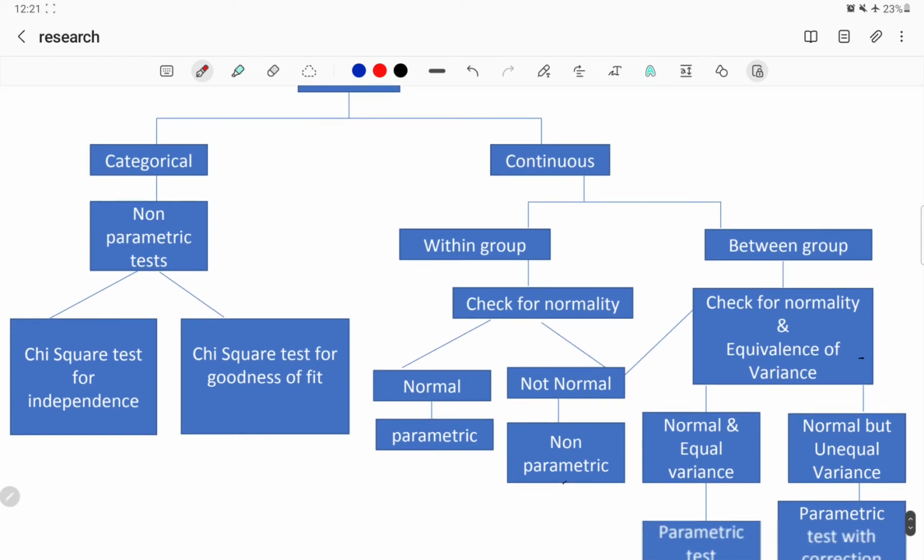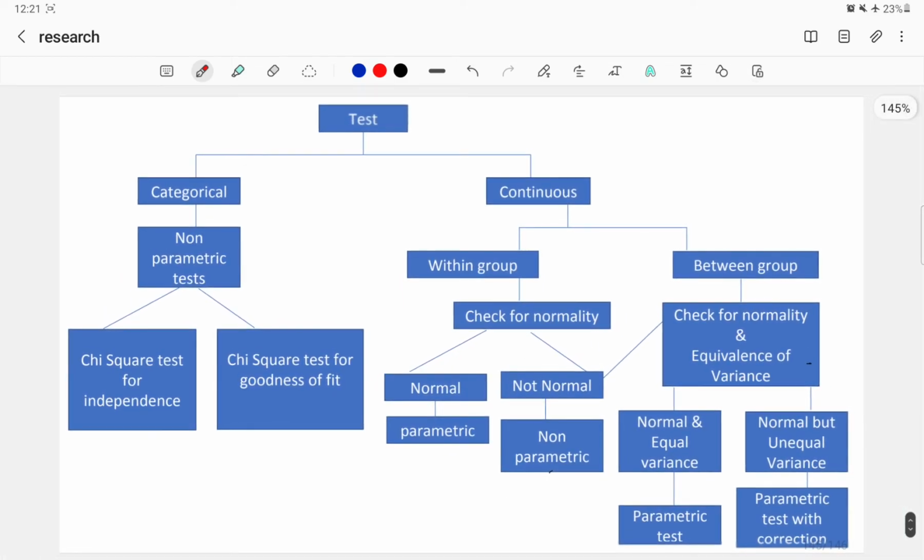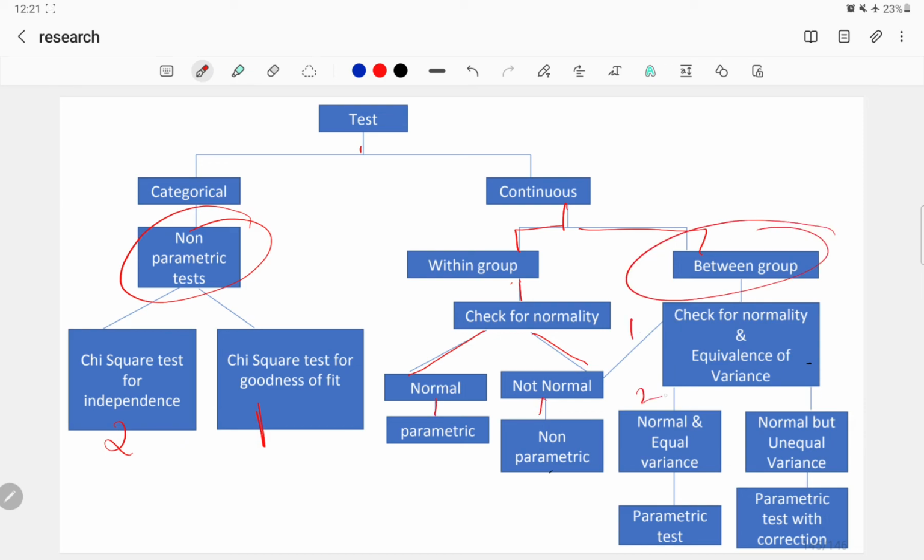This is the table just to simplify these things. I'll just make it small. So, test according to variable: categorical, only non-parametric test, chi-square, independence, goodness of fit. Independence is two variables, goodness of fit is one variable. Now in continuous, within and between group. Within group, first we check normality. If it's normal, parametric; not normal, non-parametric. Between group there are three conditions: 1, 2, 3.